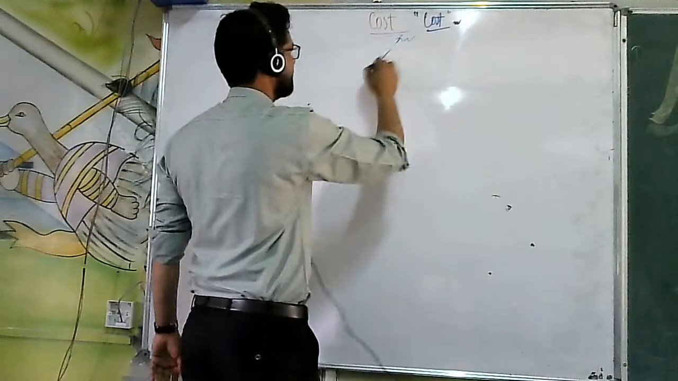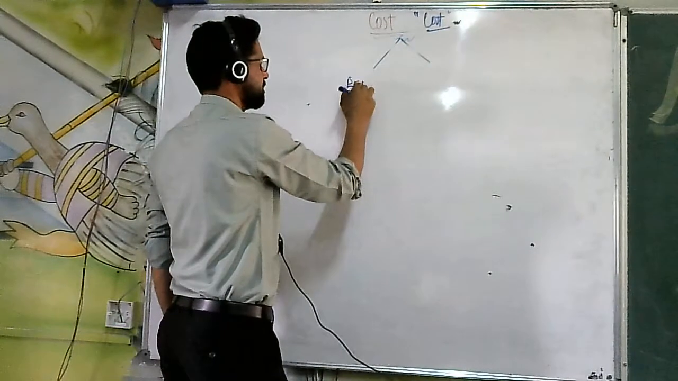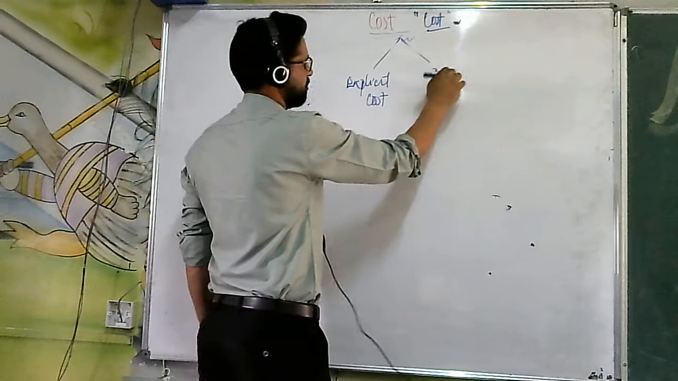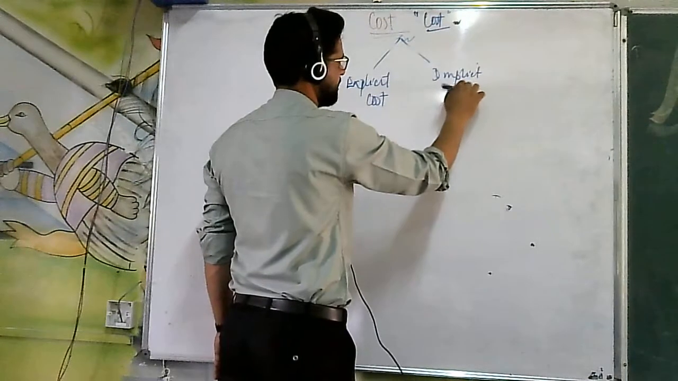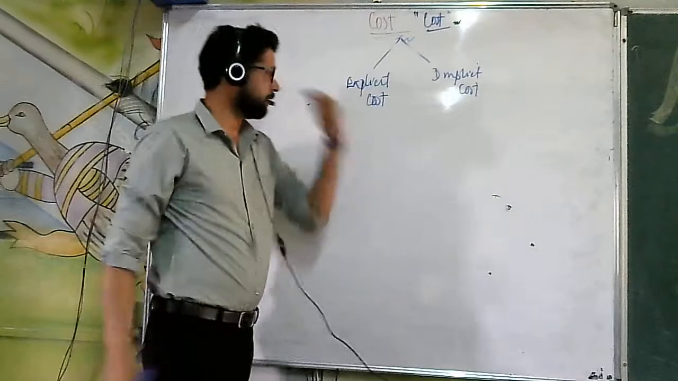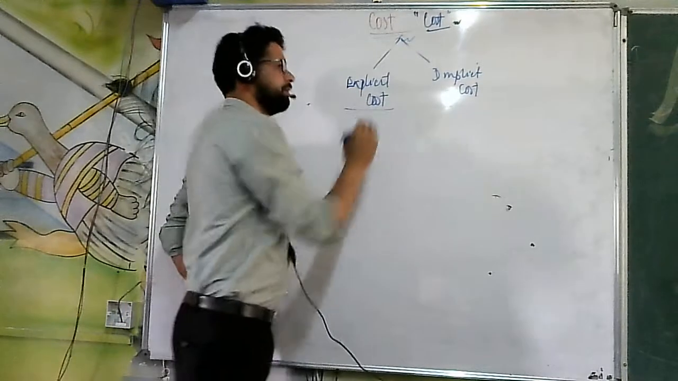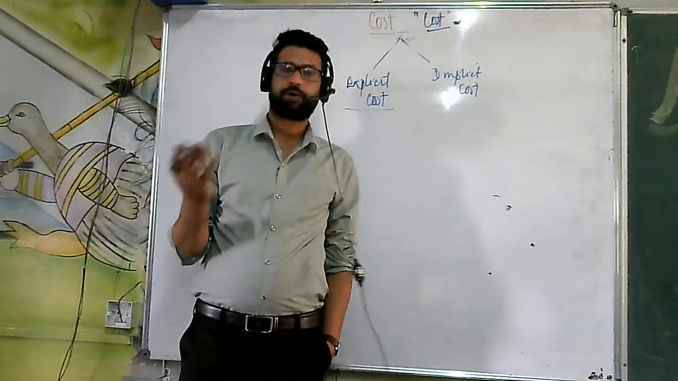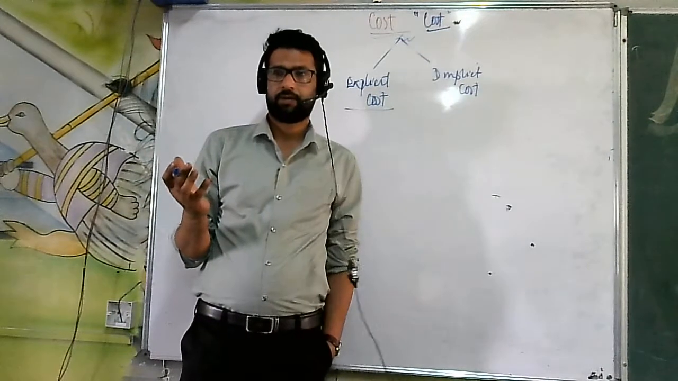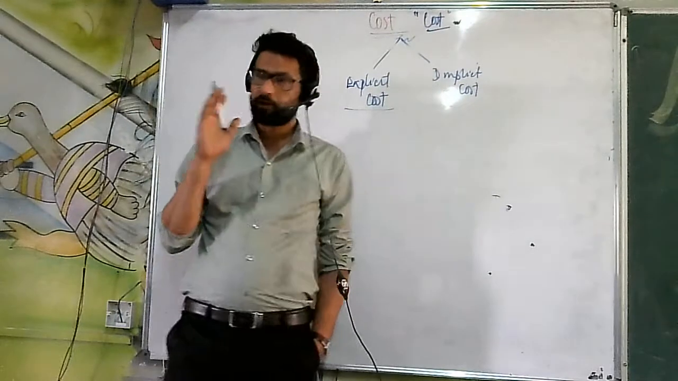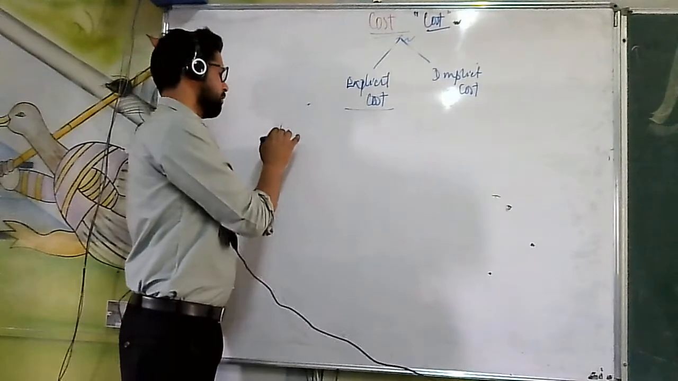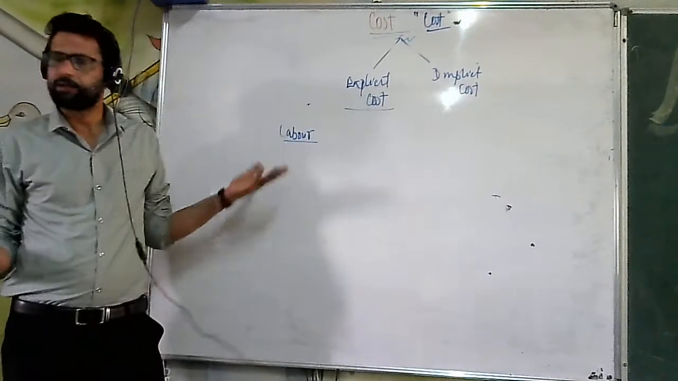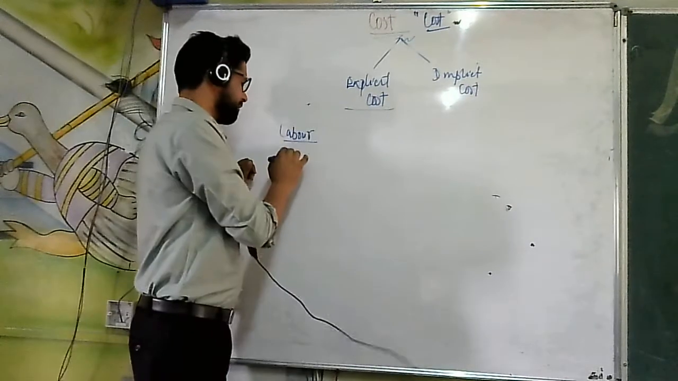One is known as explicit cost, second one is known as implicit cost. Now what is explicit cost? Whenever you are going to hire the factors of production from outside, any factor, when you are going to hire anyone, for example, you have to hire the labor. You don't have your own laborers, okay?